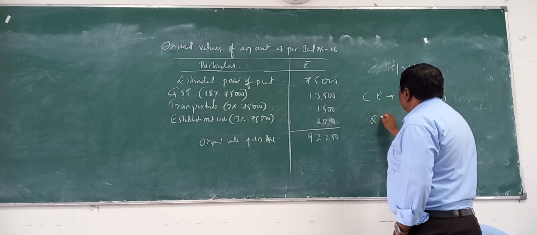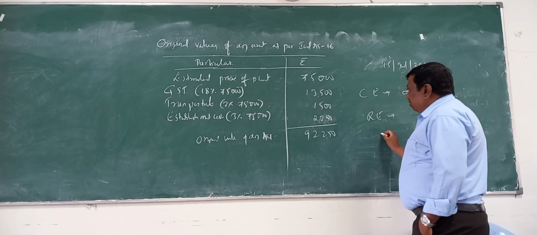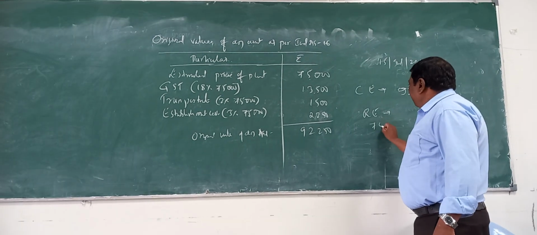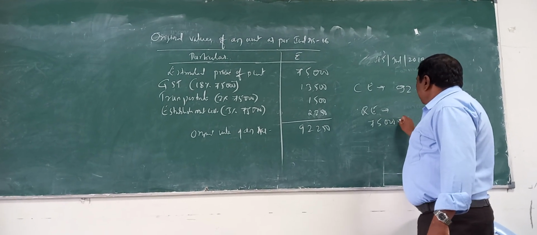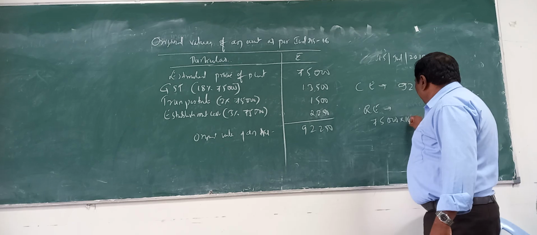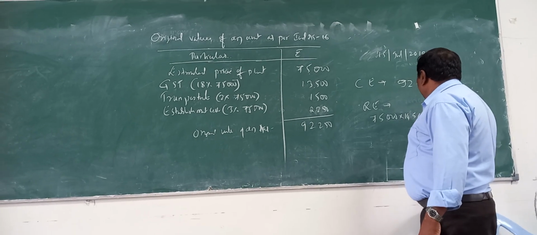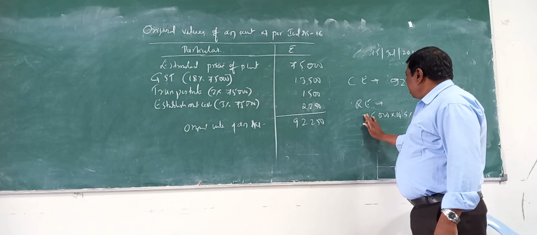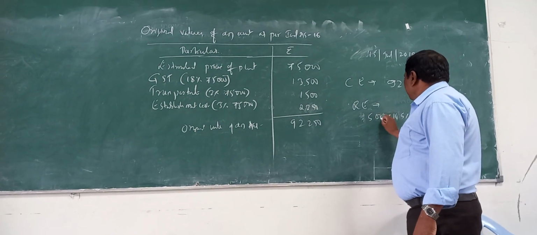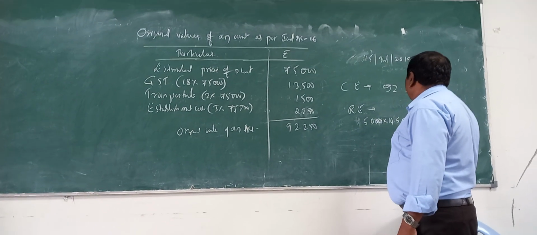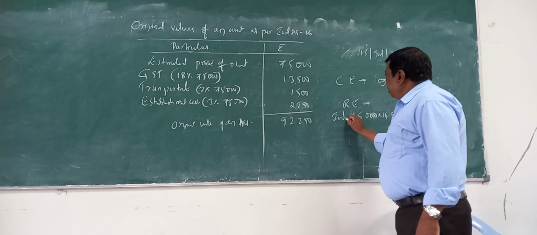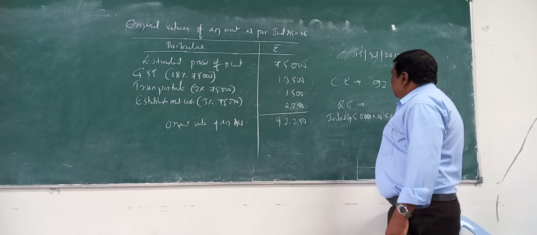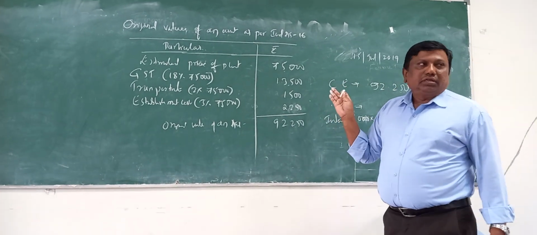Revenue expenditure is the interest on the loan. The company takes a loan of 50,000, 50,000 into 14.5% is 7,250 interest. So this is revenue, and this is capital expenditure.